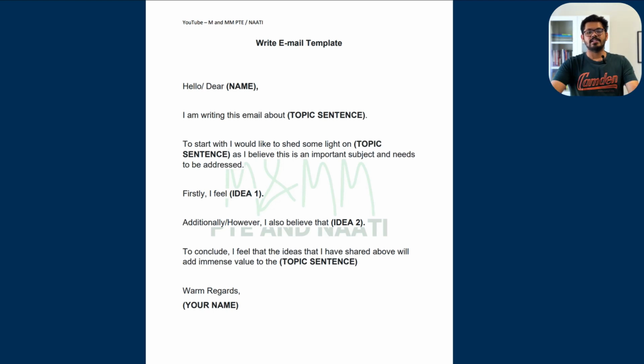And then we will write something from the topic, as I believe this is an important subject and needs to be addressed. Then you have firstly, I feel, then you write some ideas. Remember those 3 points that we have to talk about? Those points you can discuss here. Additionally, I also believe that idea 2. In idea 2, you can discuss about the remaining points that you have, the other 2 points.